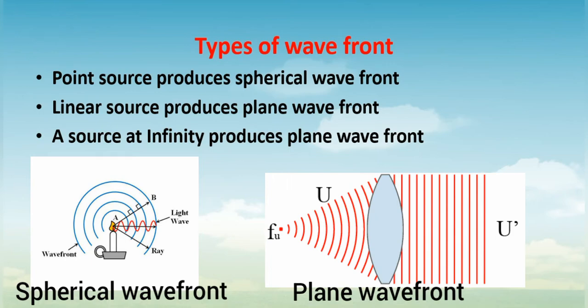And if you draw a line to such points, that will give a spherical wavefront. A linear source means the source is in a straight line, so if I take a tube light, that will produce a plane wavefront. In a similar way, if there is a source at infinity, that will produce a plane wavefront. So these are some examples of wavefronts.